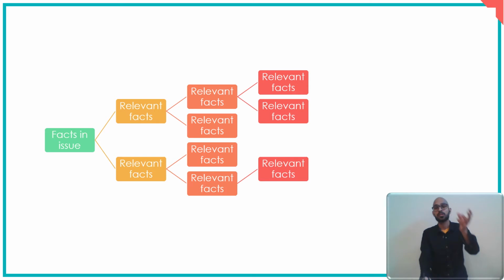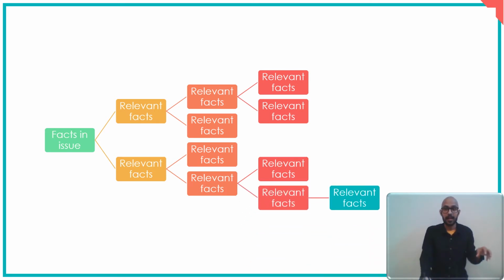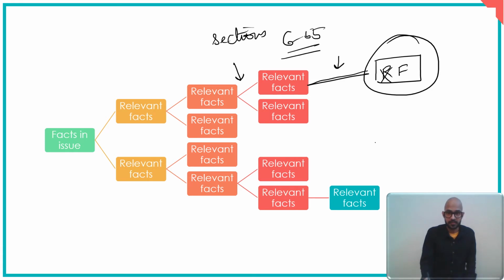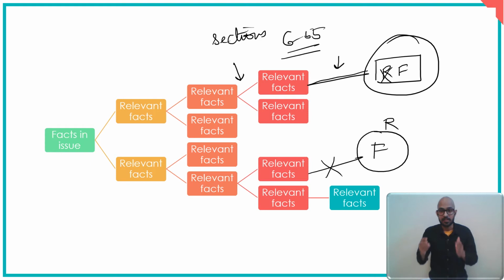In turn, we need to know some other relevant fact to know this relevant fact, and this goes on, right? Of course, you cannot take something which is not connected. Let us say I put a fact here. Now, if I have a fact here, I cannot call it relevant unless there is a connection. And these connections are given by the sections between 6 to 55. Which means if there's a fact here, and you can find a connection, then it becomes a relevant fact. If there is no such connection, then it is not a relevant fact.